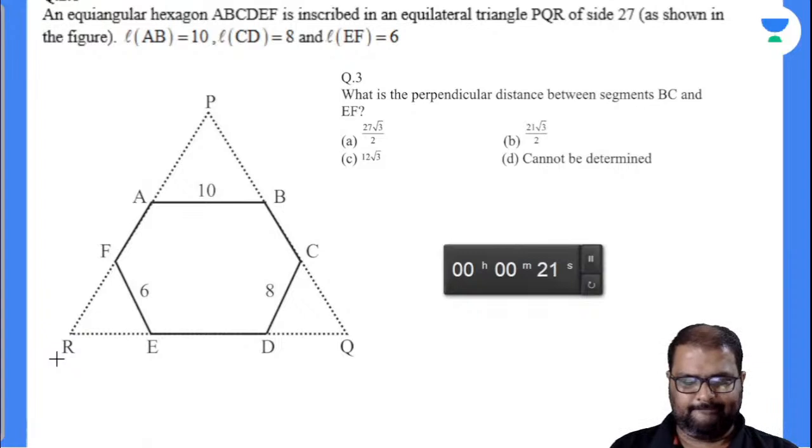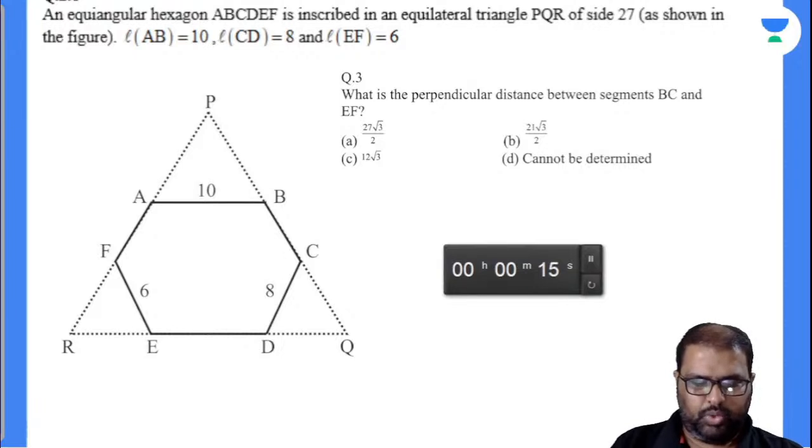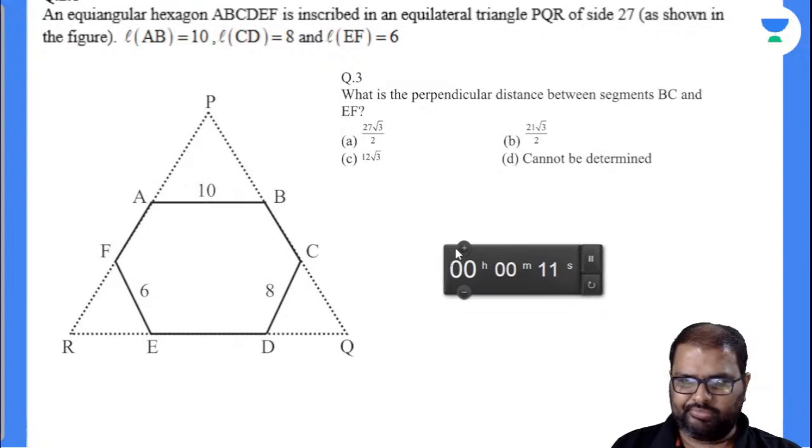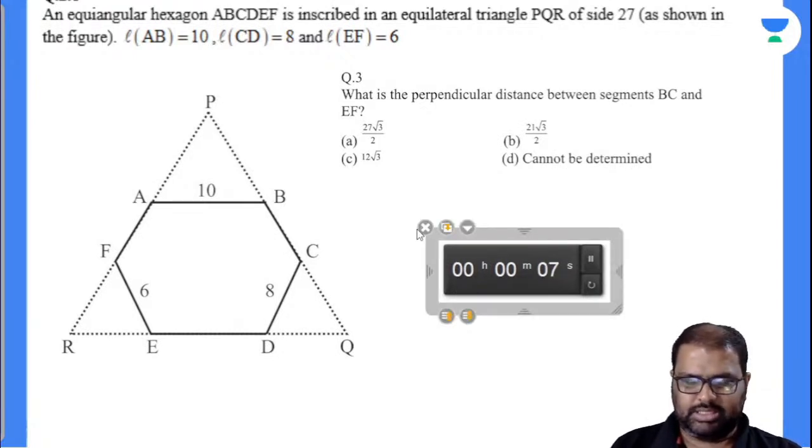Any answer? No one. No. Ayushman, Darshit, Jainam, Anshita. 6, 5, 4, 3, 2.